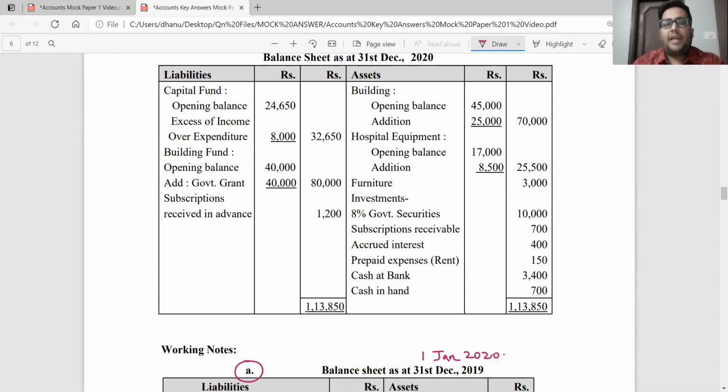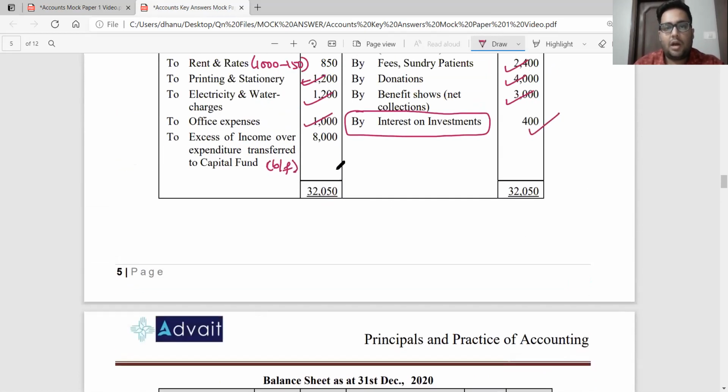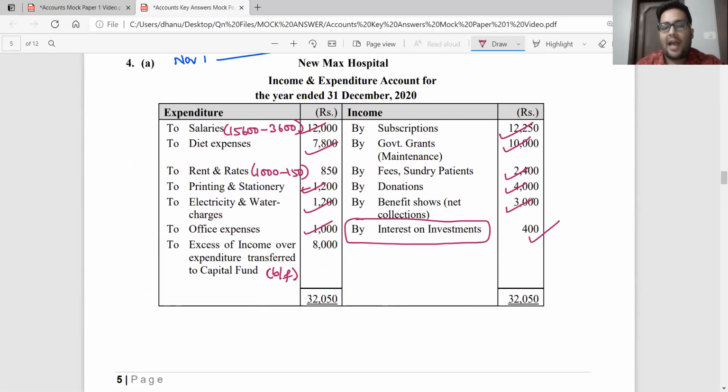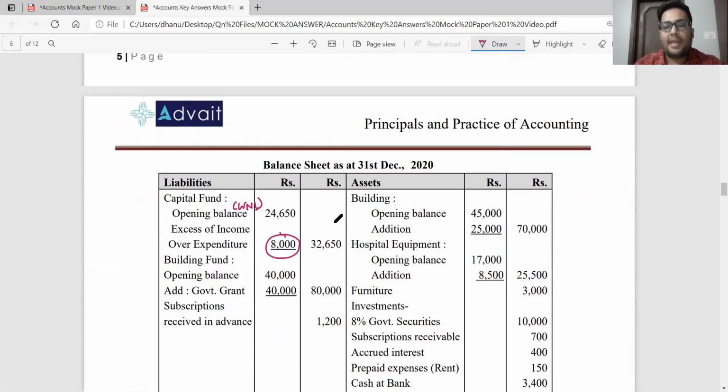In the closing balance sheet, I'm going to record opening capital as per working note number 1. In working note number 1, we prepared the opening balance sheet and got opening capital as a balancing figure. So I record 24,650 as opening capital. And then I'm going to record the surplus amount from the income and expenditure account. In my income and expenditure account, I had a surplus of 8,000 rupees. This 8,000 rupees will be added to my capital.